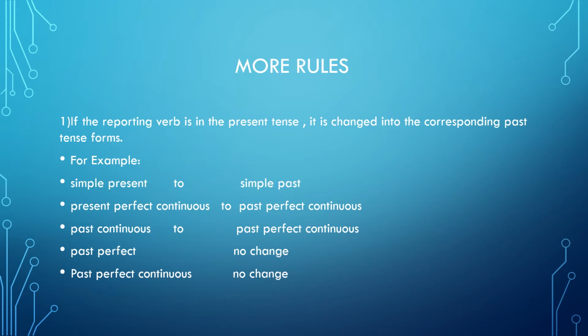Please remember this rule is very important, that if the reporting verb is in the present tense, then it has to change to the corresponding past tense. That means simple present to simple past, present continuous to past continuous, present perfect to past perfect, and if it is present perfect continuous, then past perfect continuous. But if it is already past perfect or past perfect continuous, then there is going to be no change. It will remain the same.